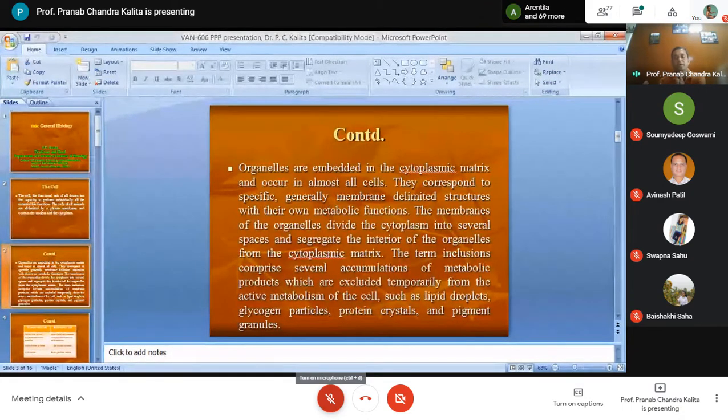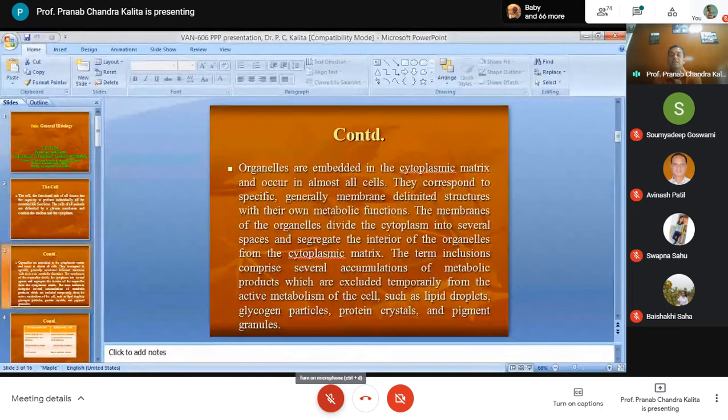Now what do you understand by cell organelles, and what by cell inclusions? Cell organelles are embedded in the cytoplasmic matrix, and they are found in almost all cells.